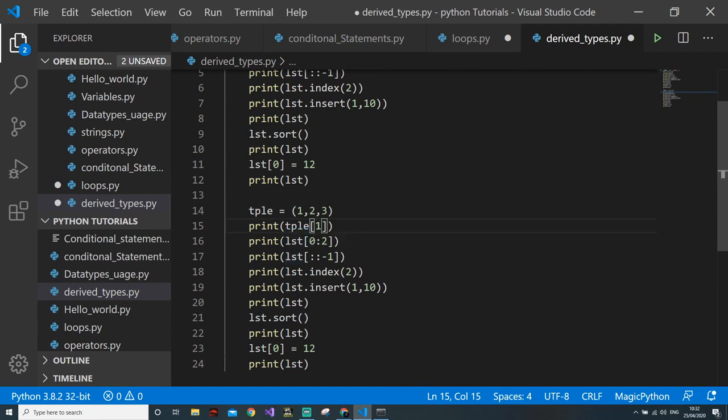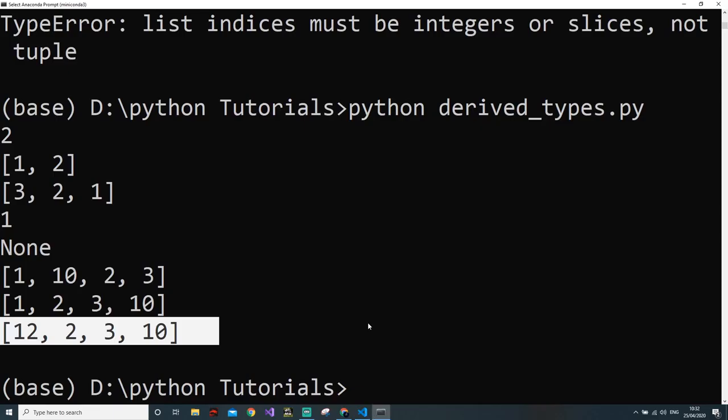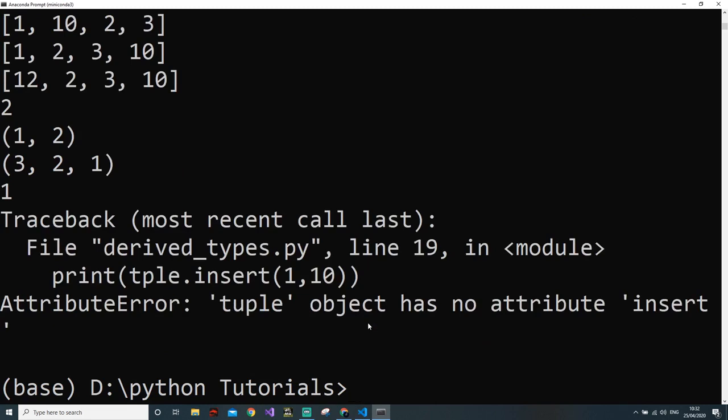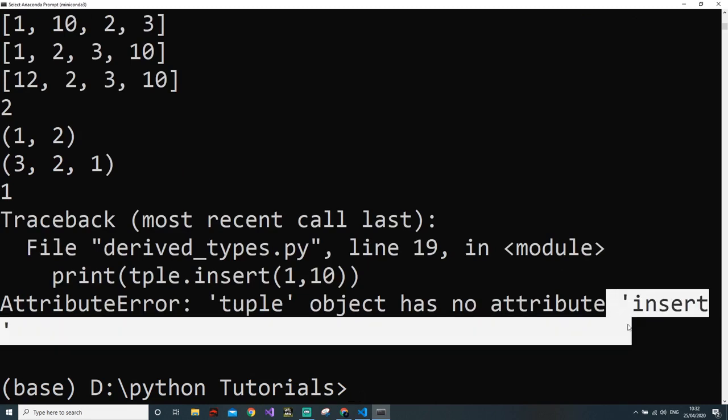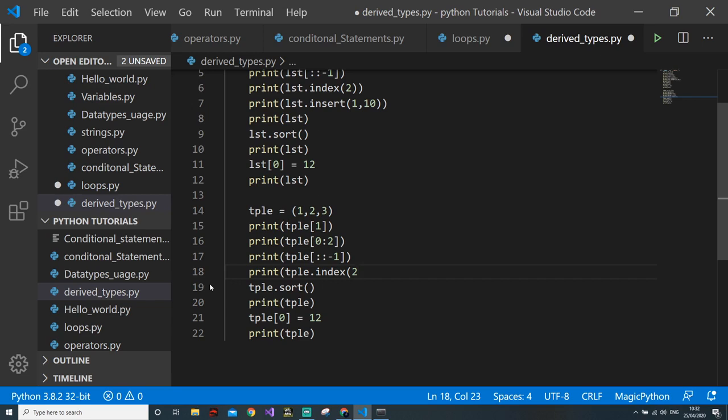So I will do change. If there is an error, everything will be successful. First thing, you can't insert because it is immutable. You can't insert anything into something which is immutable.